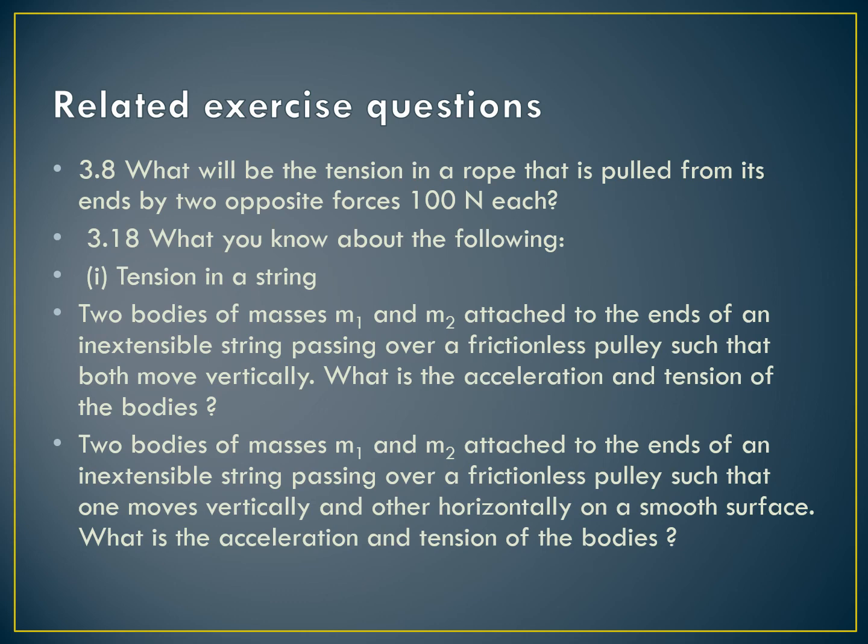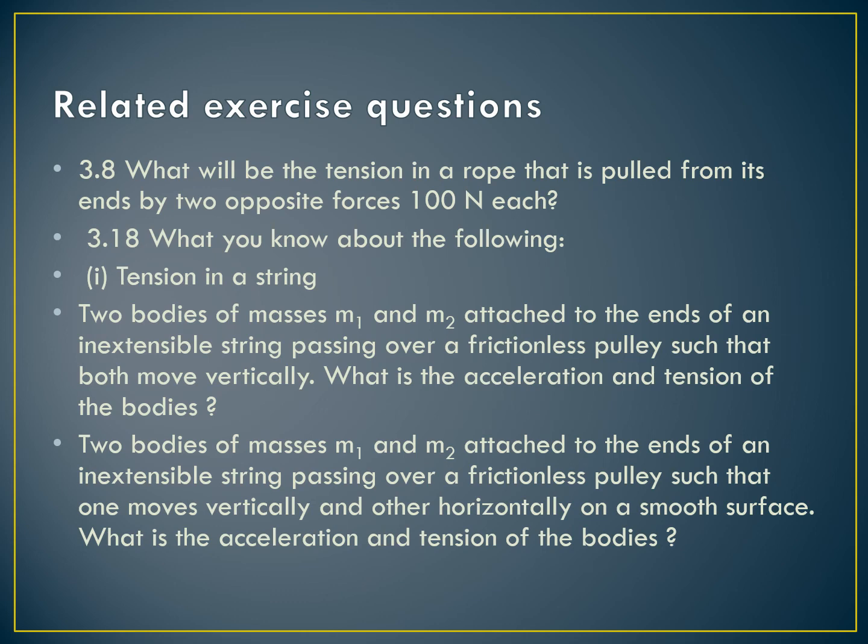Then question number 3.18. What do you know about the term tension in a string? So you can easily define tension in the string after learning this lecture. Then there are two long questions which may be asked according to case number 1.